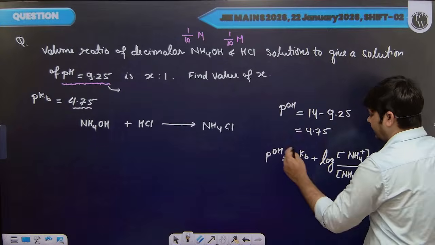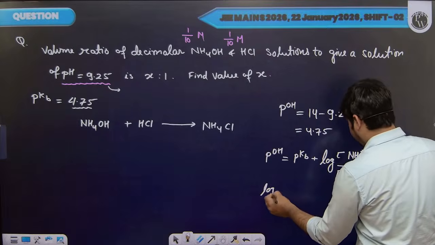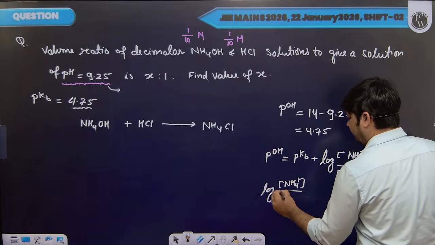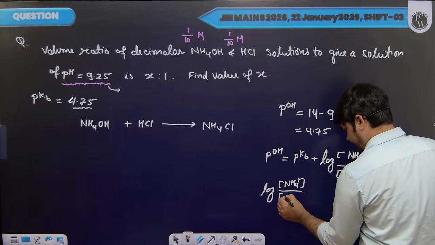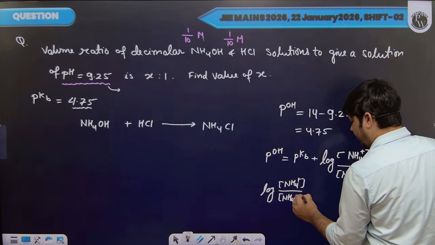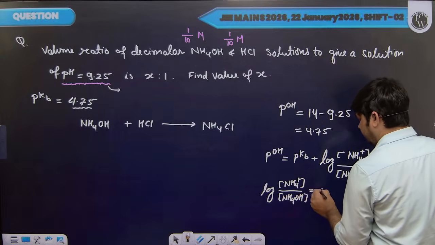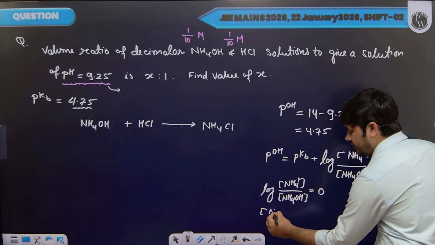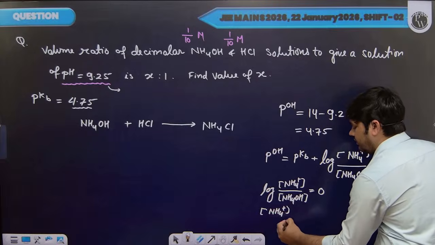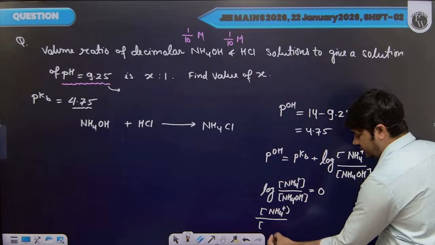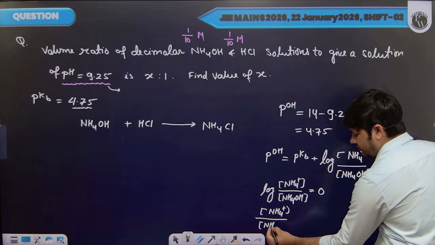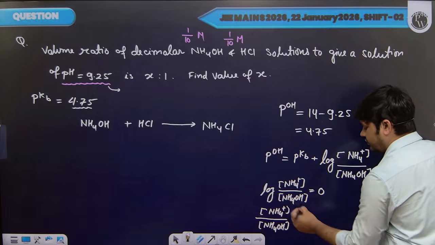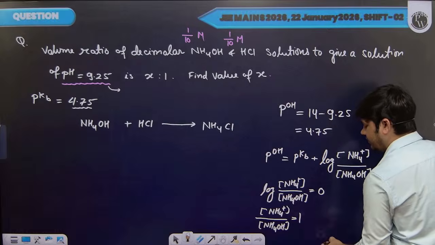And if these two values are the same, then log of NH4+ divided by NH4OH will be 0, since log is 0 when the concentration of ammonium ion is equal to the concentration of NH4OH, because the argument term will be equal to 1.